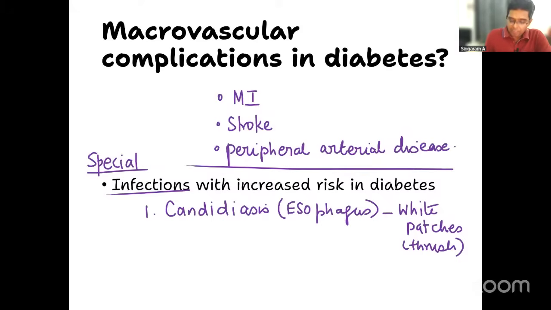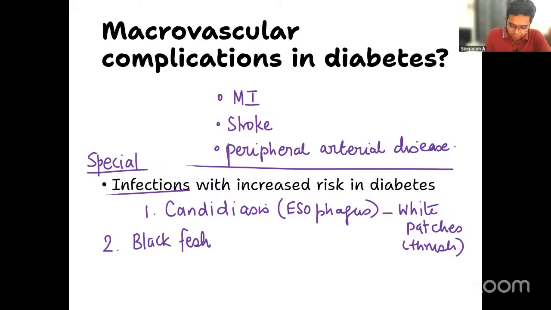Number one. Number two, especially during the COVID time, right? We noted something like this. Diabetic patients with COVID infection or following a COVID infection, they develop something like a black fleshy mass.